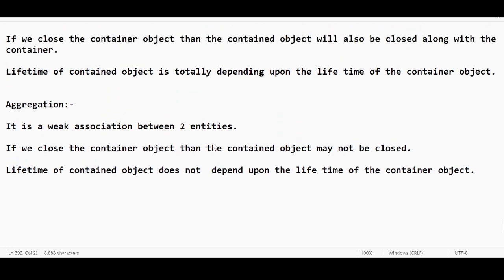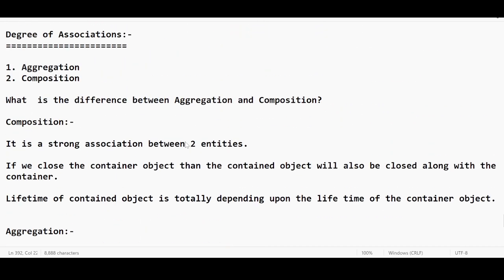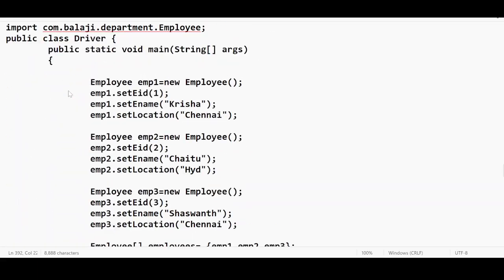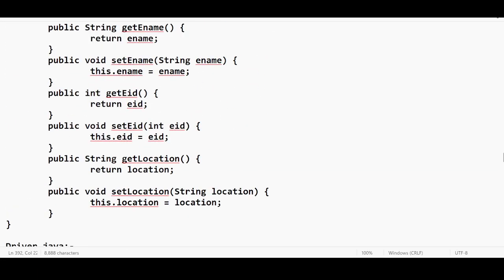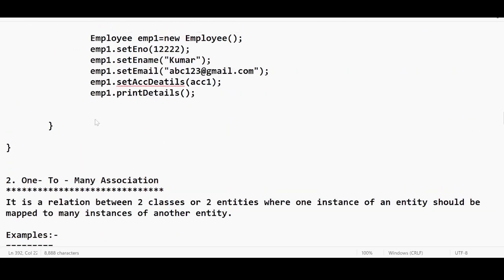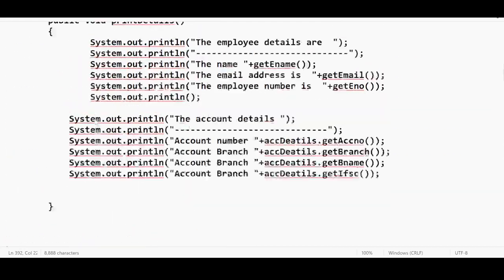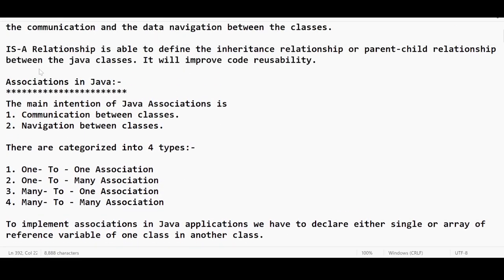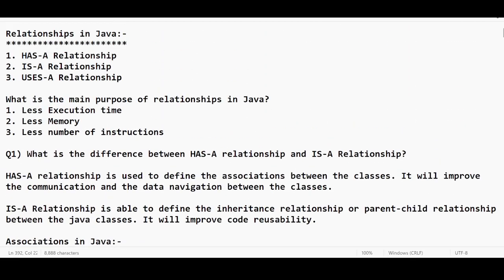So we were discussing the concept of association. Under association, we have many types: one-to-one association, one-to-many association. Let me bring the exact diagram. So we are on top of relationships in Java. We are discussing the has-a relationship.